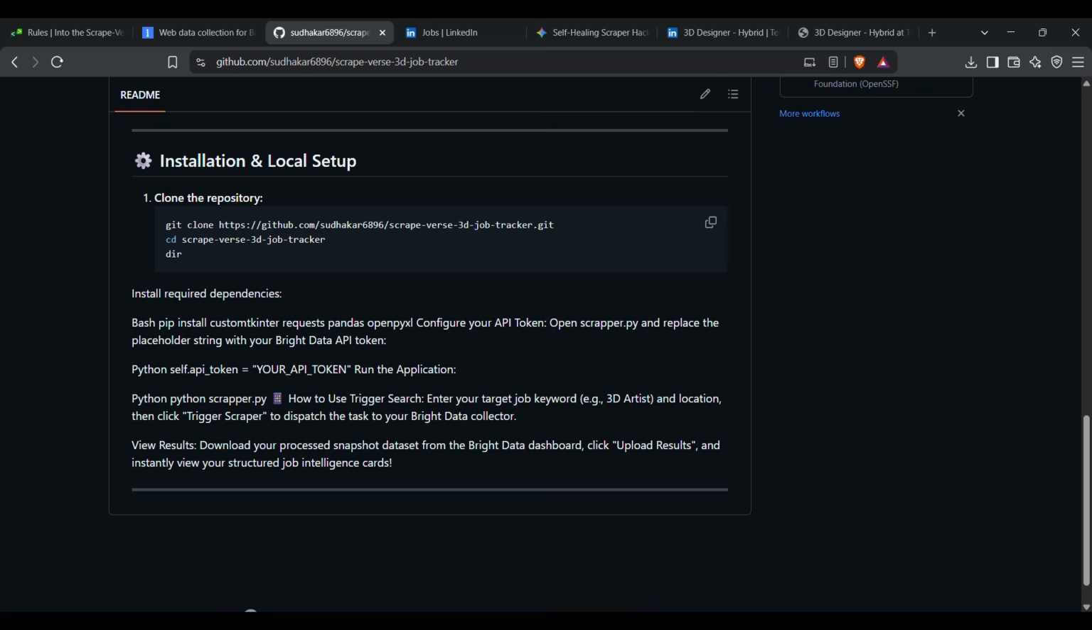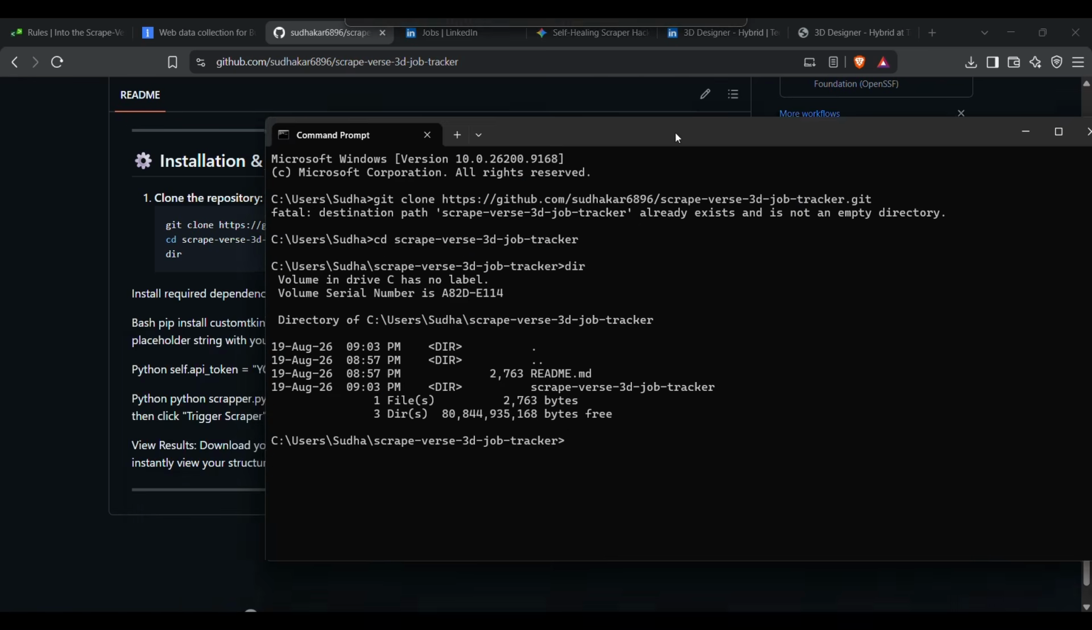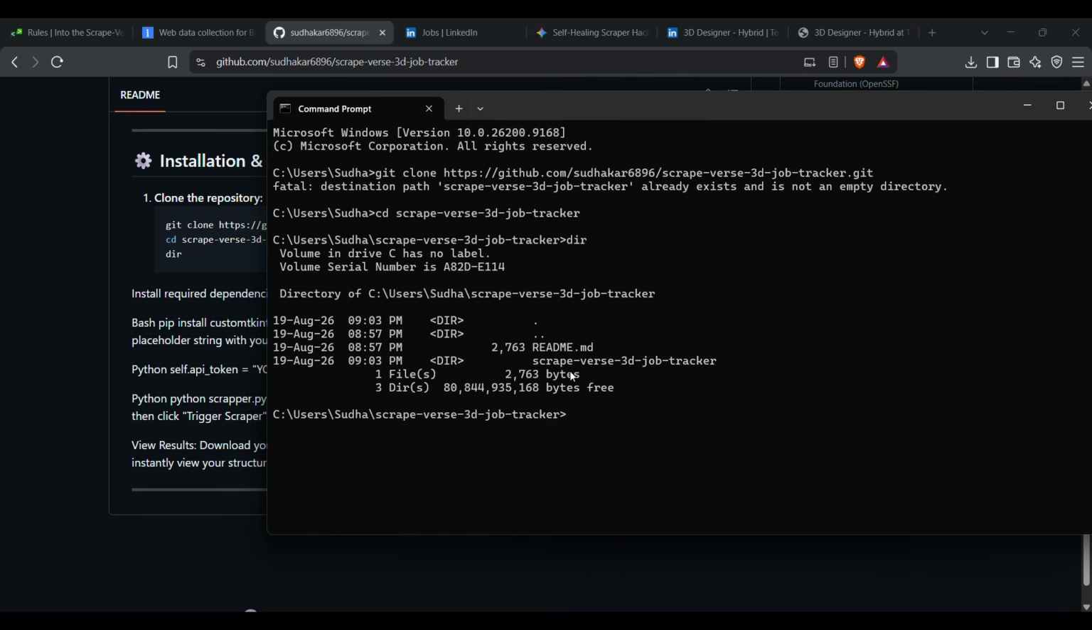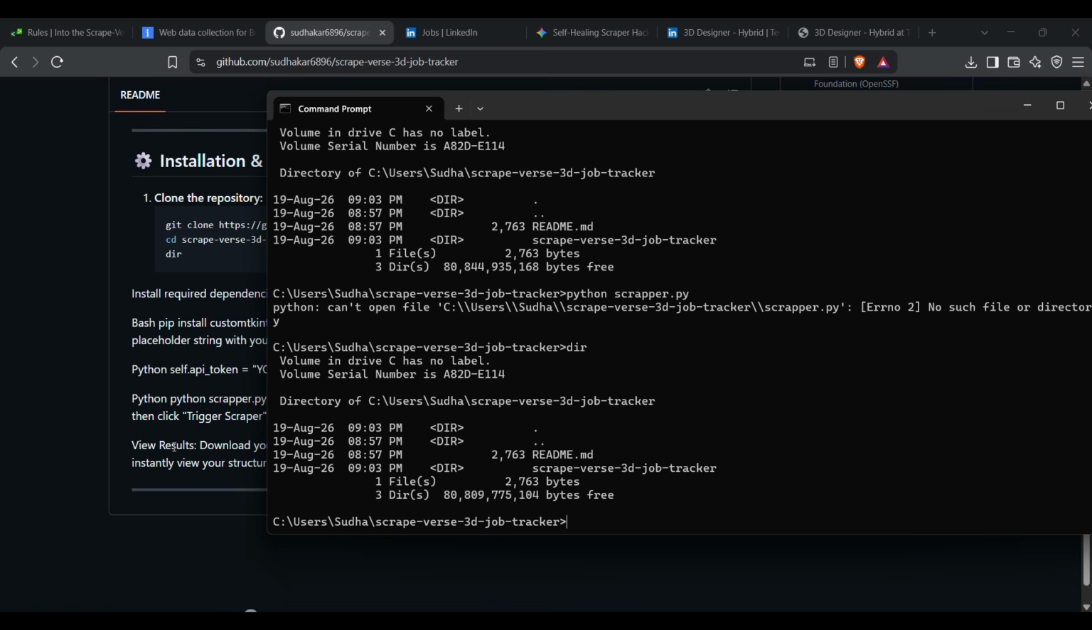Once we use this dir, it will show what files are there. Once it is there, we should write Python, and we need to write this scrapper.py. I think, yeah, scrapper.py. dir. Why is it not there?